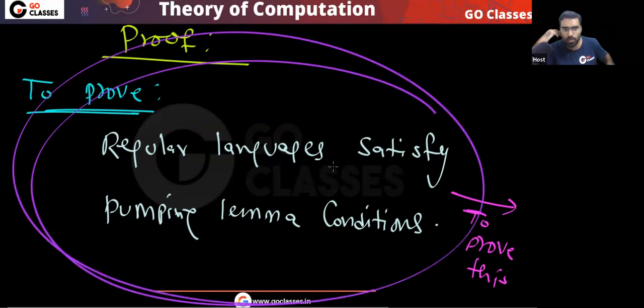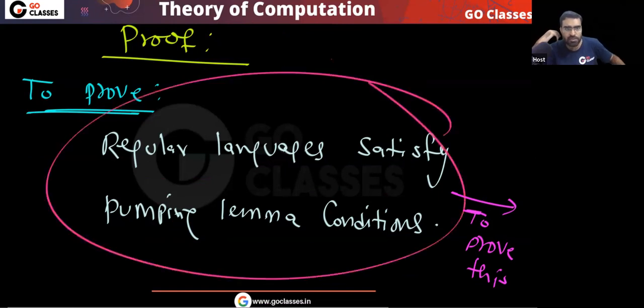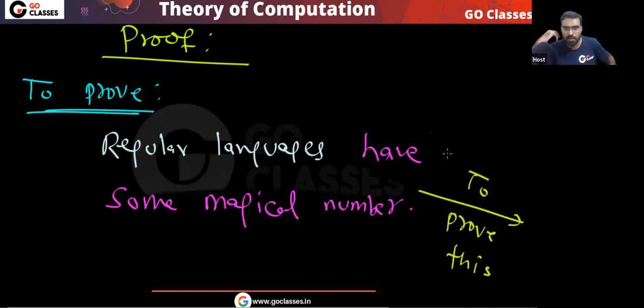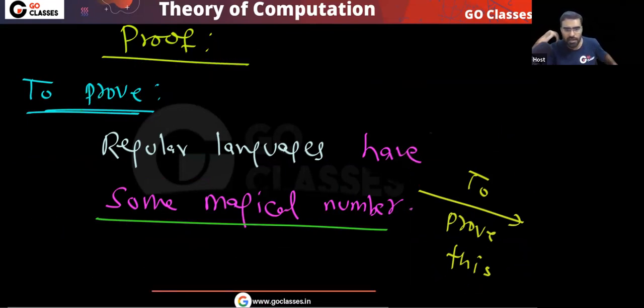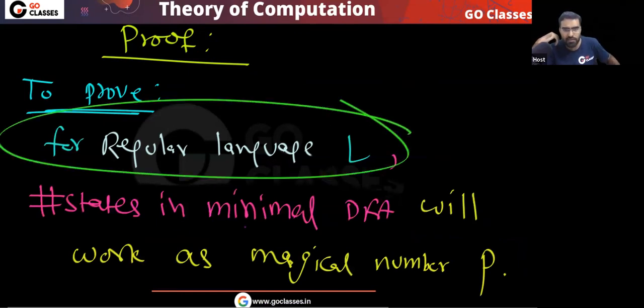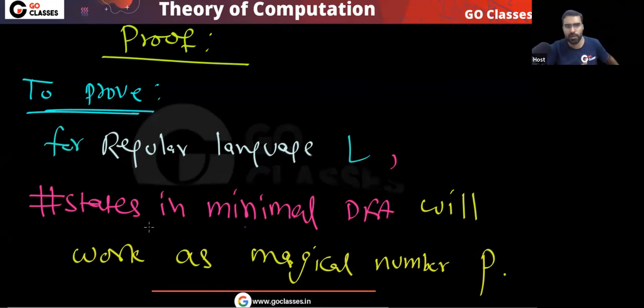This is your original problem: prove that regular languages will satisfy all the pumping lemma conditions. Pumping lemma has some conditions. To prove this, I can prove that regular languages have some magical number. And to prove this, I can prove that for any regular language L, the number of states in the minimal DFA will work as a magical number.